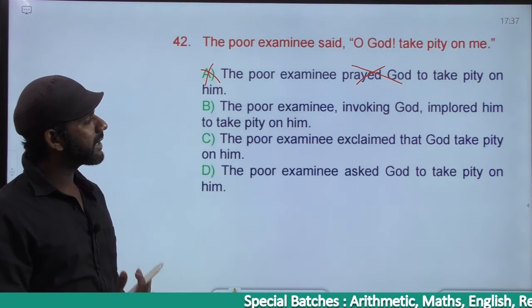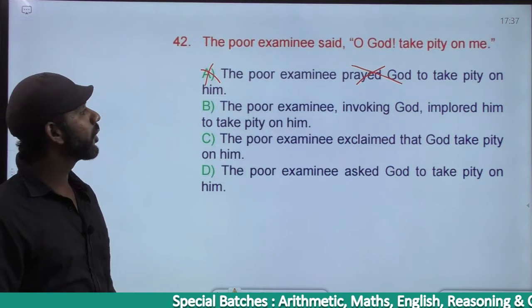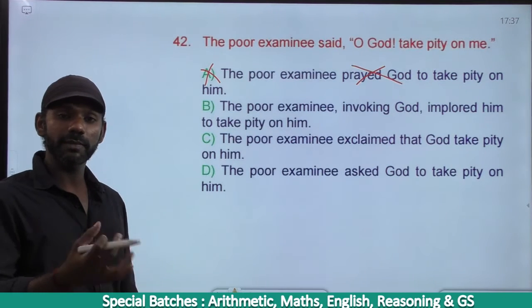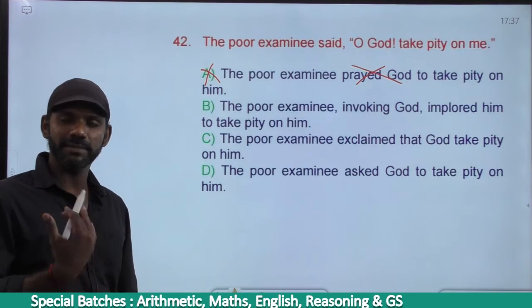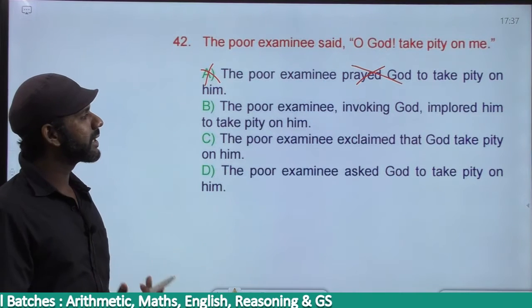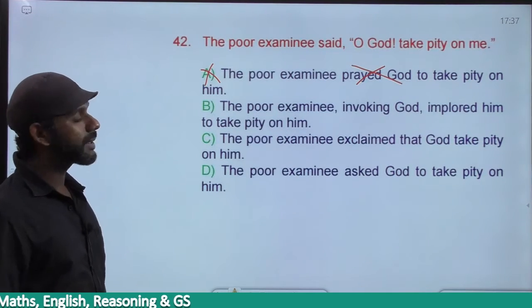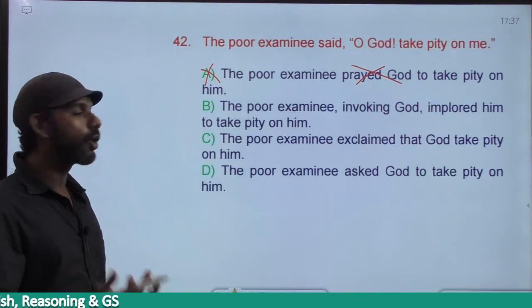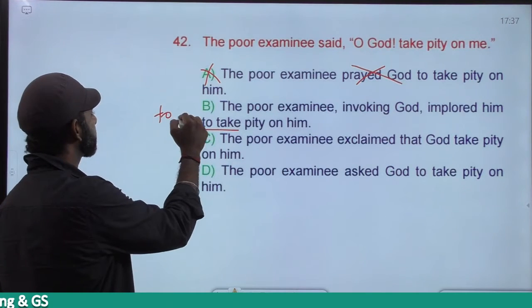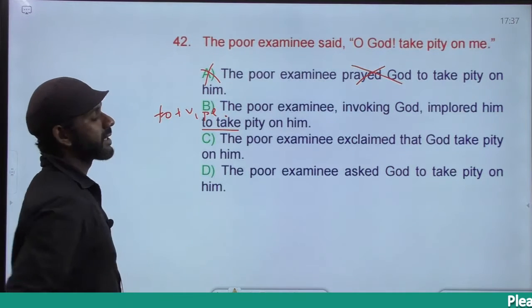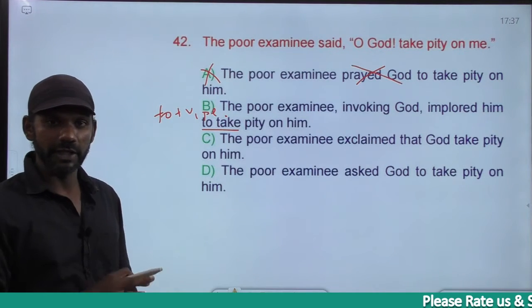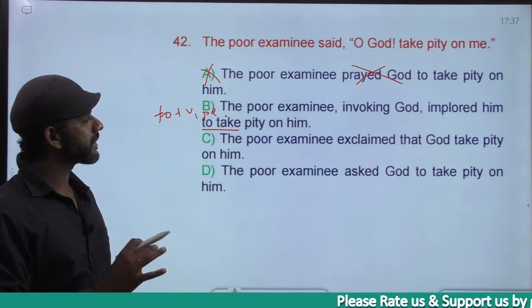The poor examinee invoking God. Invoking God means like, oh God. Oh God means like getting the attention of God actually. But just believe that. Invoking God, implored him, requested him to take pity on him. To take is to plus V1. An imperative sentence must be in the infinitive form. Implored him to take pity on him.